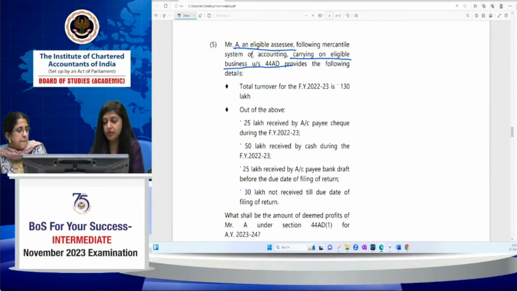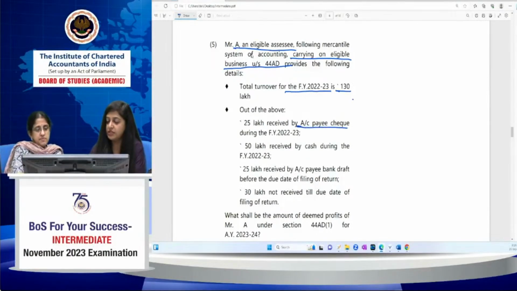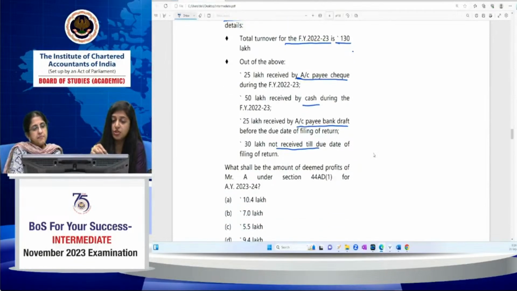Some details have been provided: his total turnover for the current previous year is 130 lakh. Out of that 130 lakh, he has received some amount by account payee cheque, by cash, by account payee bank draft, and some amount he has not received. So what is the requirement of the question? The question asks, what shall be the amount of deemed profit of Mr. A under section 44 AD subsection 1 for assessment year 23-24.